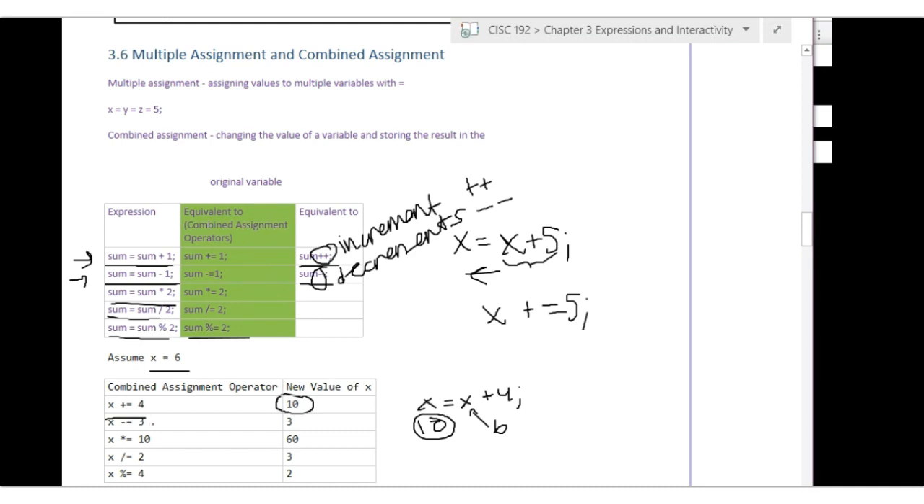How about x minus equals 3 if x starts as 6? The result will be 3. So this has the effect of decreasing x by 3. If we have x times equals 10 and x starts as 6, the result will be 60, 10 times larger than it was. And x divided by equals 2 if x is 6 to start, then x will have a new value of 3.